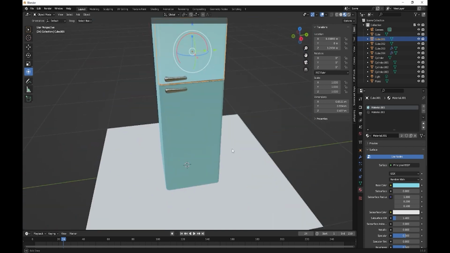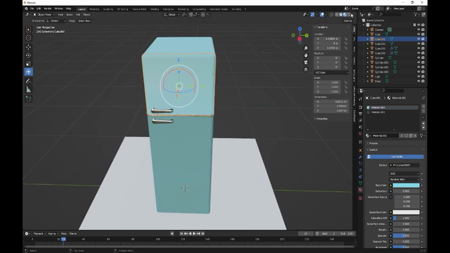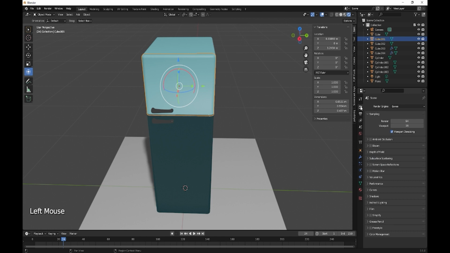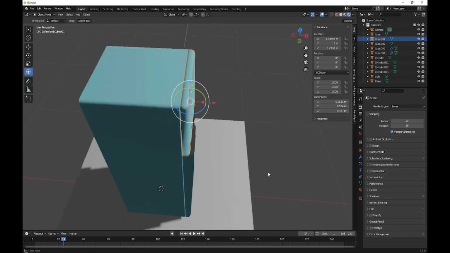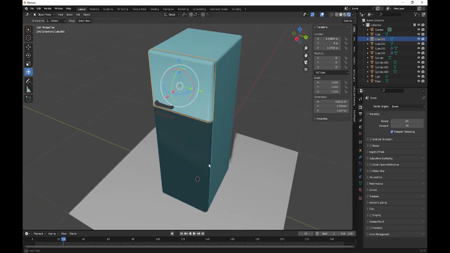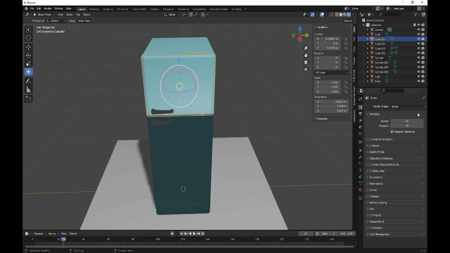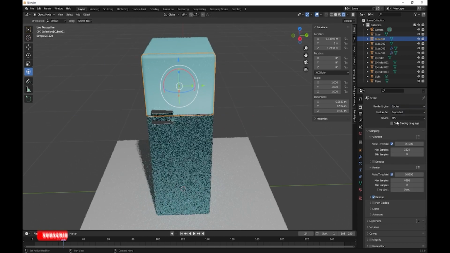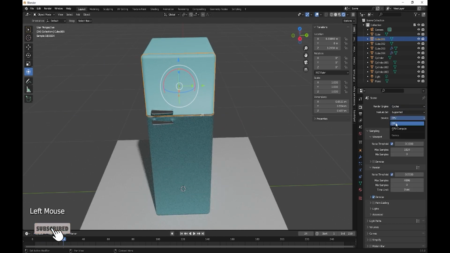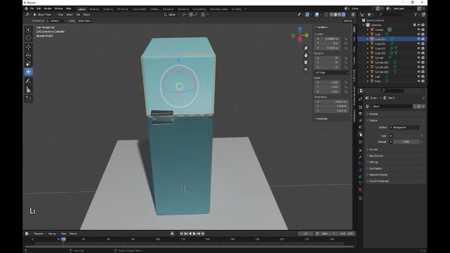Just looks completely different. Let's see what it looks like in the render. Wow, that is different. Or is it just because of the lighting? Crap lighting. Let's go to Cycles, GPU, denoise.